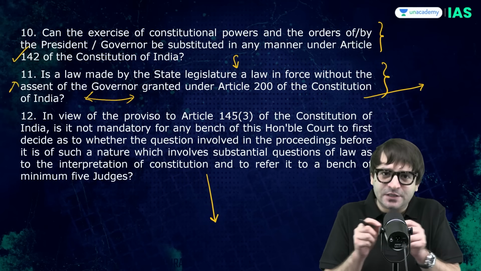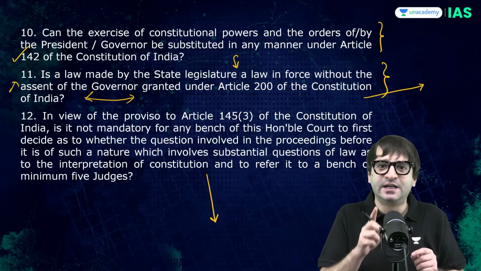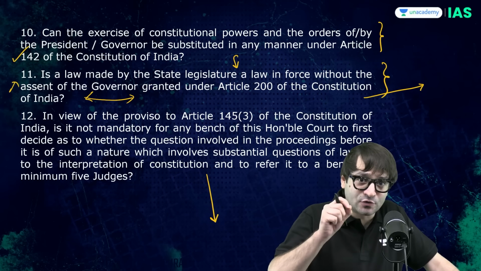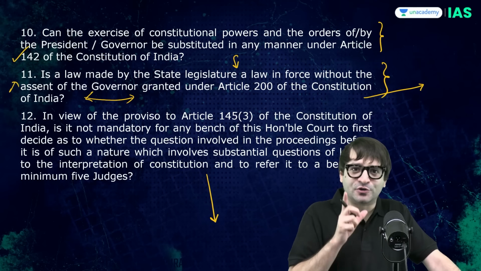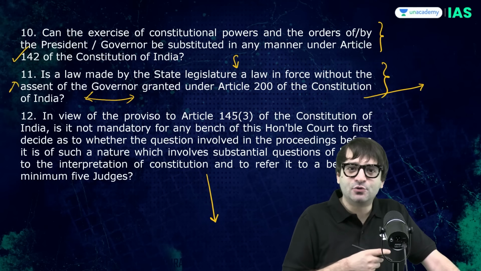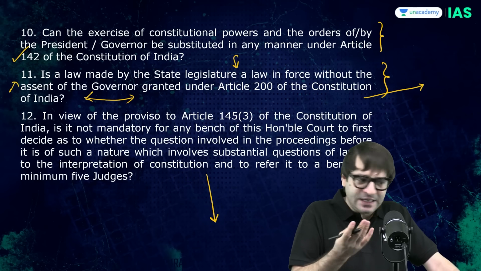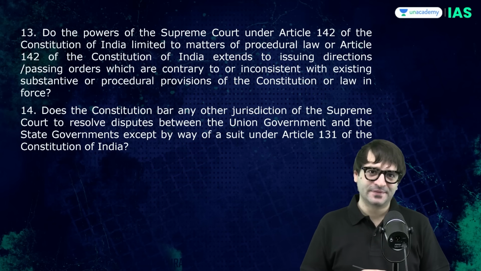If you have to interpret the constitution, the Supreme Court has to decide by way of a constitution bench. That means a 5-judge bench of the Supreme Court has to be set up to review or to interpret the constitution. But the Tamil Nadu case was heard by 2 judges, not 5 judges. So ideally, such a case should have been heard by 5 judges of the Supreme Court.